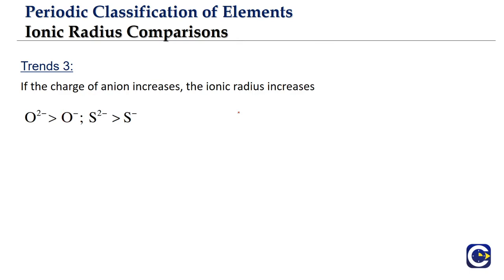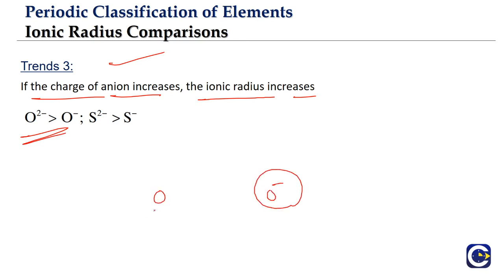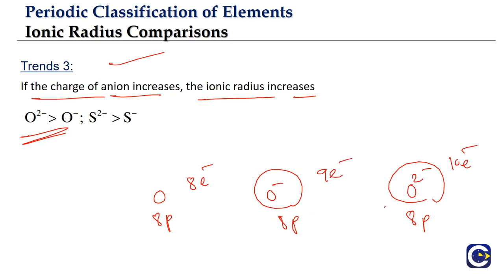When it comes to the anion, as the charge on the anion increases, the ionic radius will be increasing. Why? Because we talked about this example already. If you have O-, look at the oxygen atom. What is the atomic number? 8. So 8 protons are influencing 8 electrons. O- means 8 protons are influencing 9 electrons. O2- means 8 protons are influencing 10 electrons. So the effective influence will be decreasing, because the electrons are increasing.